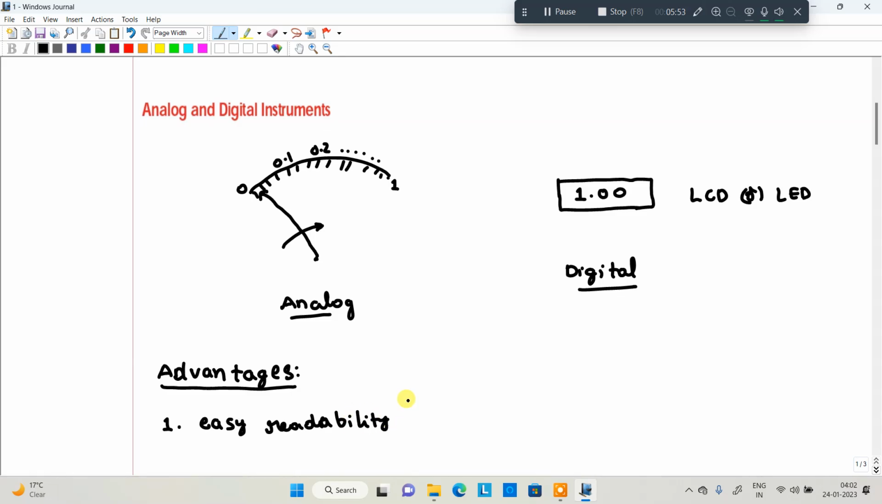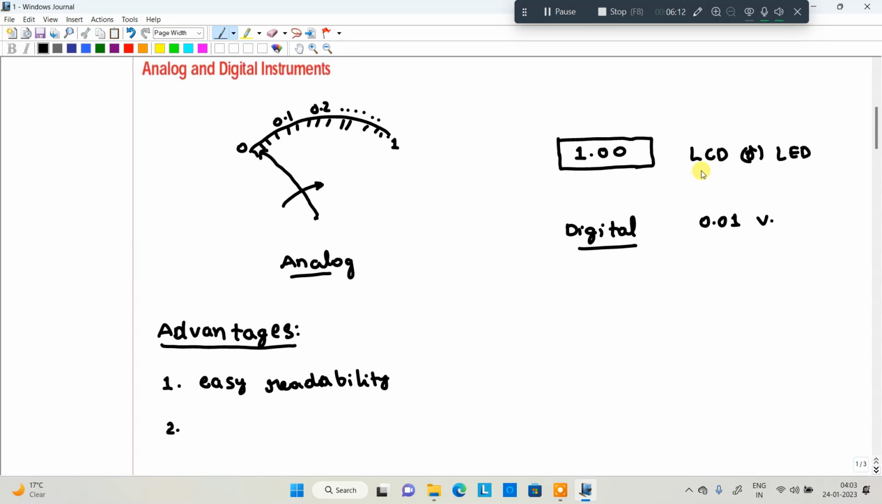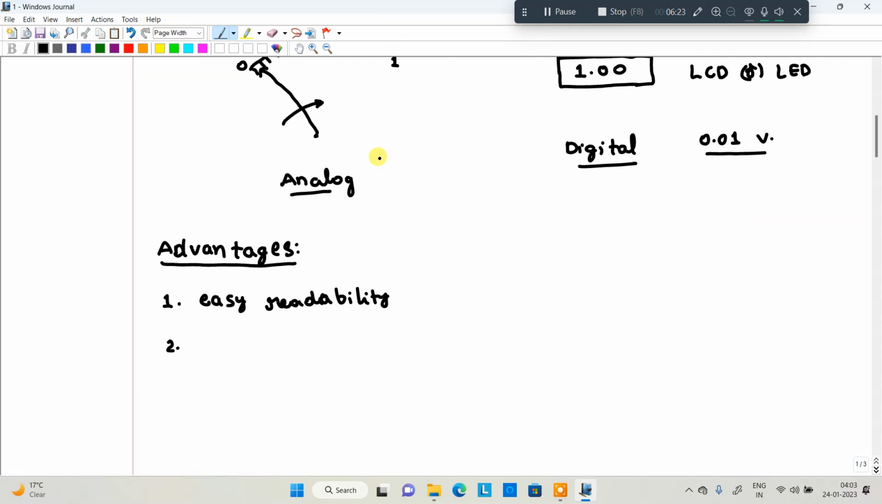Next, the second point is greater accuracy. Accuracy means that while you are measuring an analog quantity, for example, you want to measure 0.01 volt. We have two meters here. In case of analog meters, it is difficult to measure 0.01. But in case of a 2 digit digital meter, it is able to measure 0.1 volt also. Got my point? That means the accuracy is high.